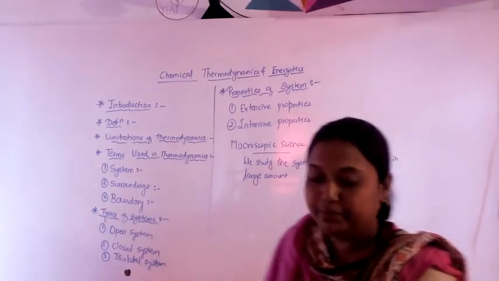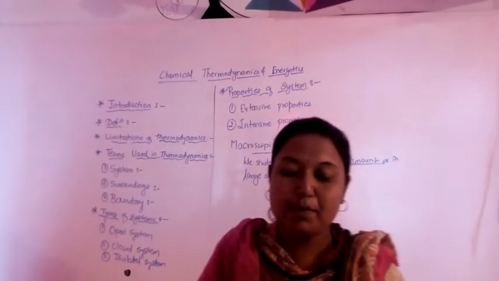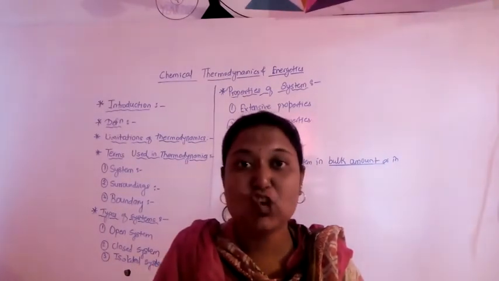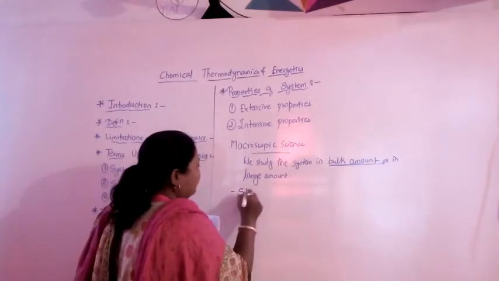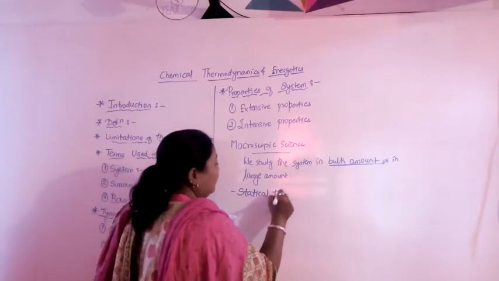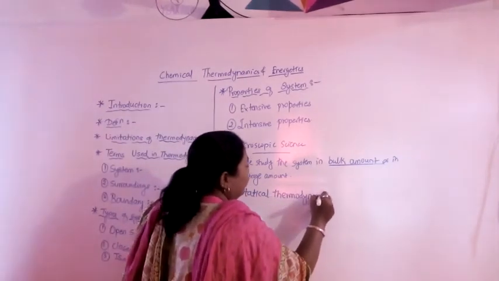Okay. So, although thermodynamics is concerned with the study of the properties of macroscopic systems, a branch of thermodynamics is called statistical thermodynamics.